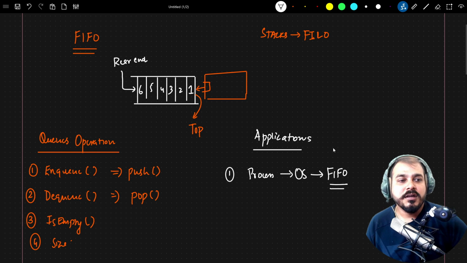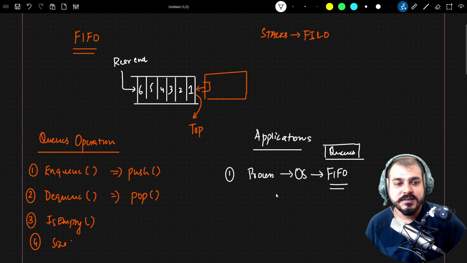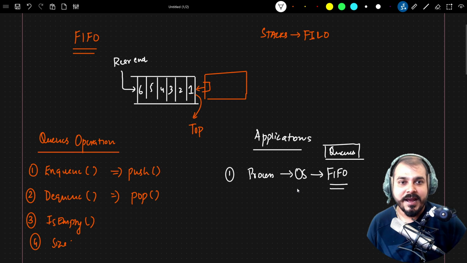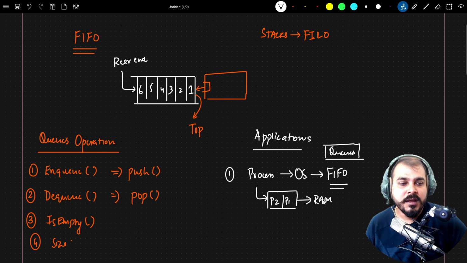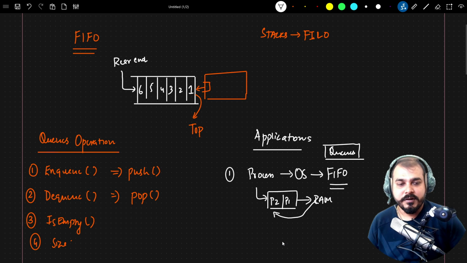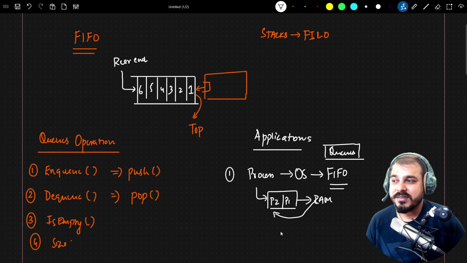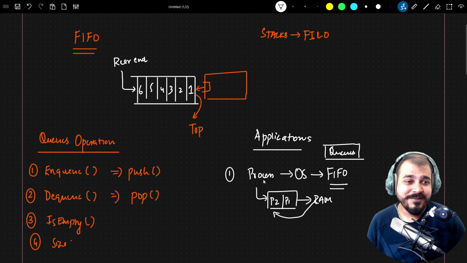So here also the queues will be used, because let's say one of the processes is requesting for RAM, and suppose the other process is already accessing the RAM, then what it is going to do, the process P2 will get inserted in the form of queues. So here P1 will be there, here P2 will be there. Once this P2 access of the RAM resource is done, then P2 will get assigned to this. Right. So we extensively use this. I don't know whether you know this or not, but yes, this is one of the amazing real world scenarios.